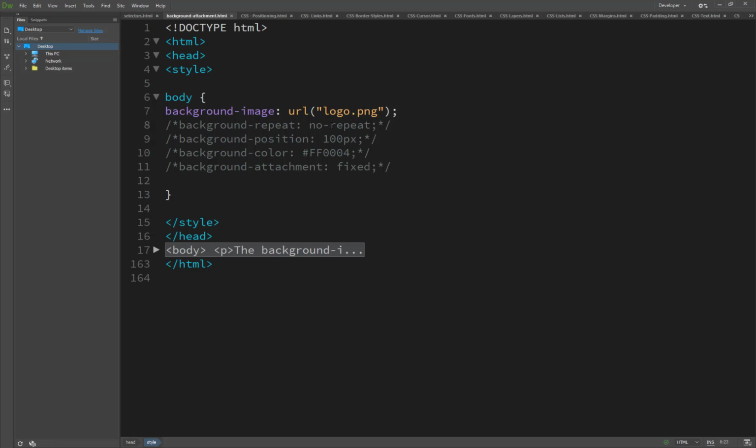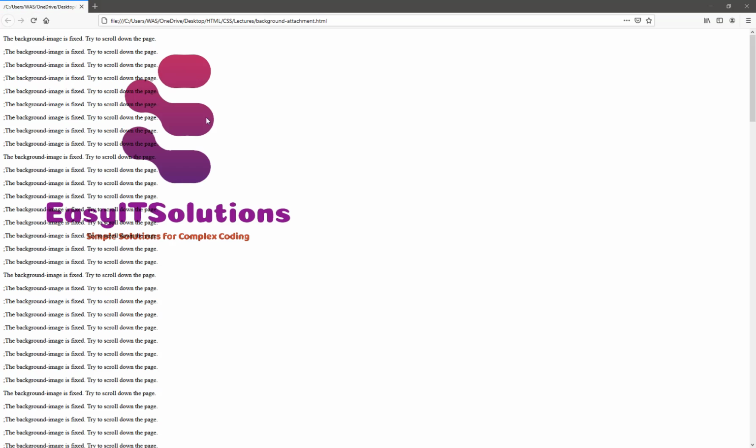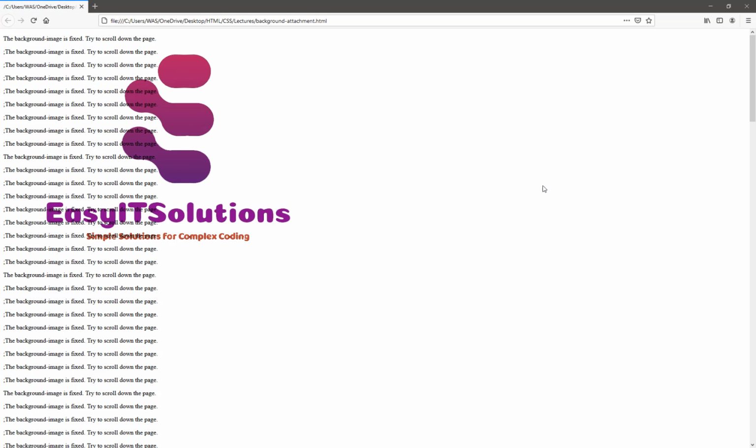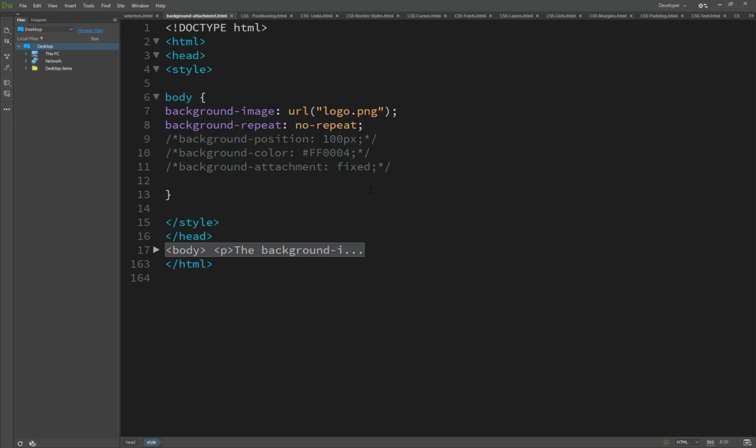To repeat the background of an image in a small size, you can set the no-repeat value for the background repeat property. If you don't want to repeat an image, in case you want the image to display once, you just set background repeat to no-repeat. Now you will see the result: it does not repeat. It's in the original form and does not repeat anymore. So here is the background repeat property.